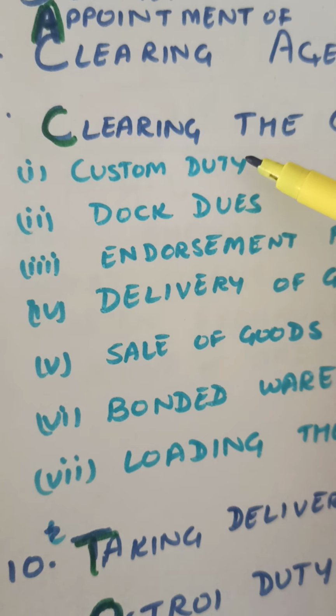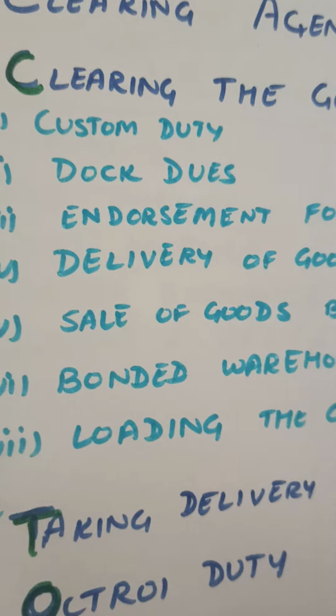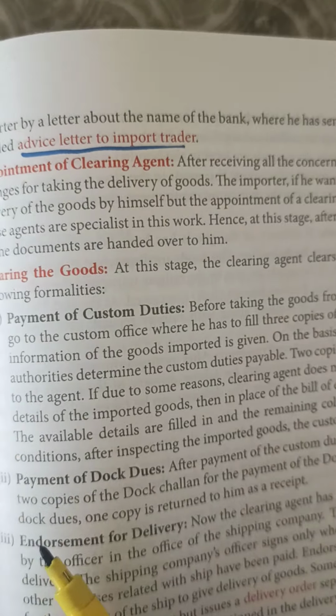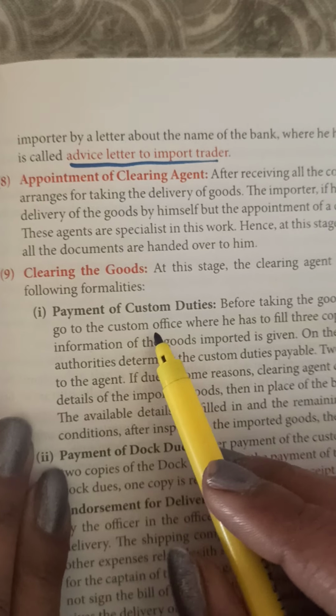He takes care of custom duty, dock charges, the endorsement for delivery, delivery of goods, sale of goods before delivery, the arrangement of bonded warehouses, and loading the goods for delivery. We'll take all these in detail. The first is payment of the custom duties.